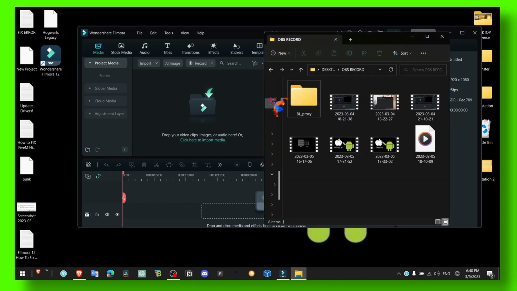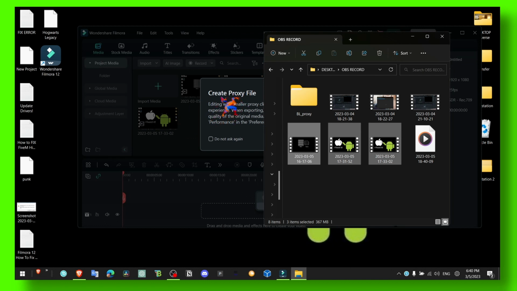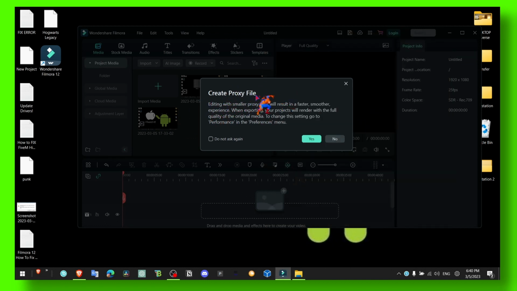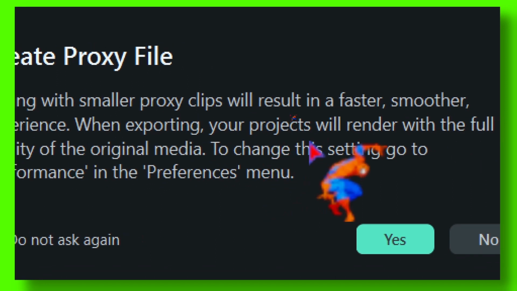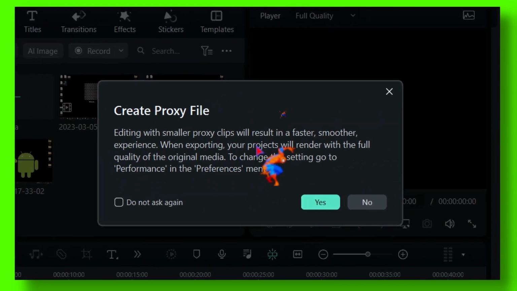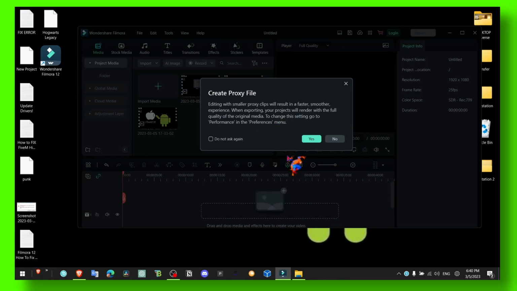So what you have to do is just open your footage, grab your footage and drag it onto the media panel, and here you have the footage. You can create the proxy file so your video won't lag and you'll have a faster, smoother experience when editing. It's just gonna help you to perform better when you edit videos. Filmora will perform better, create proxy.